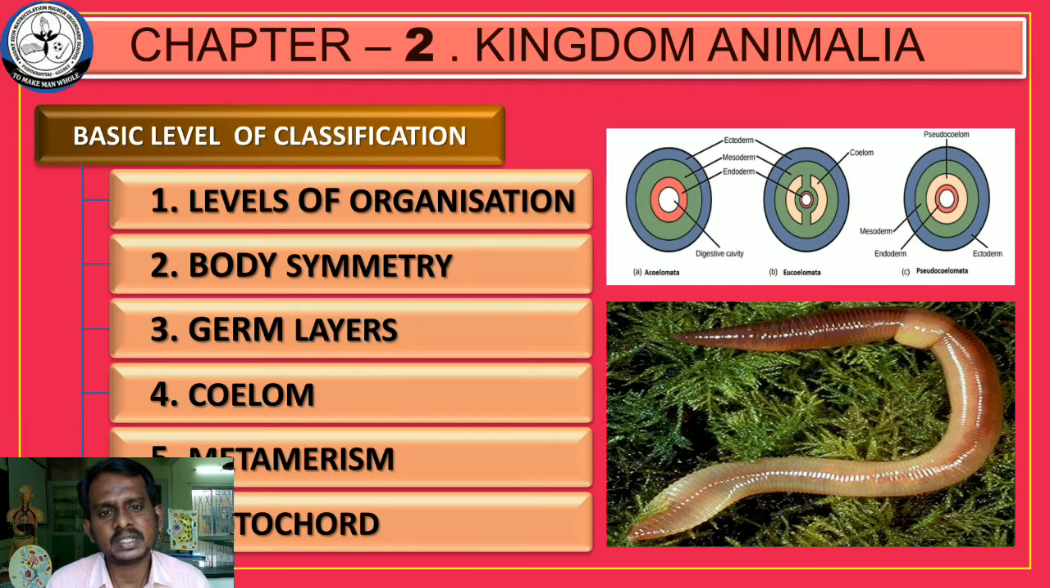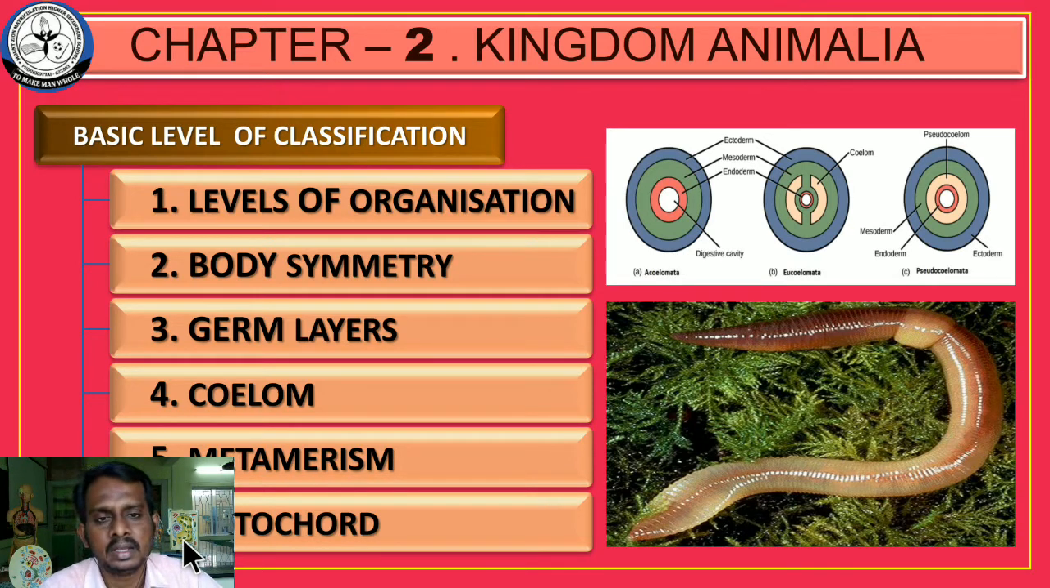So based on the presence and absence of a body cavity, organisms may be classified into three groups, namely acoelomate, pseudocoelomate, and eucoelomate. And next one is metamerism. What is meant by metamerism? Segmentation of the body, or segmentation of the animal body, is called metamerism. The last one is notochord. Already I was explaining the term.